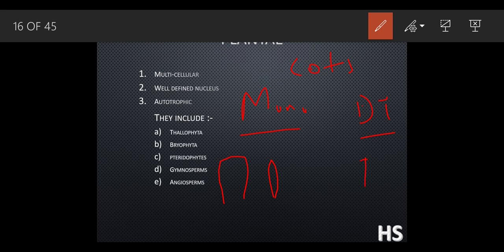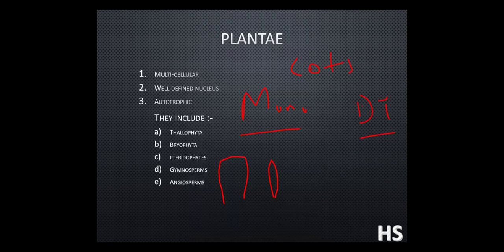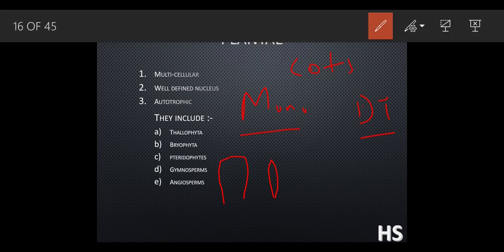Now suppose this is a pea, it has two sides, right? This is the first and this is the second. So that is why this has been classified as the dicots, and the first one is called the monocots.